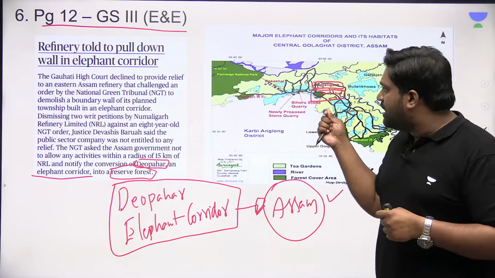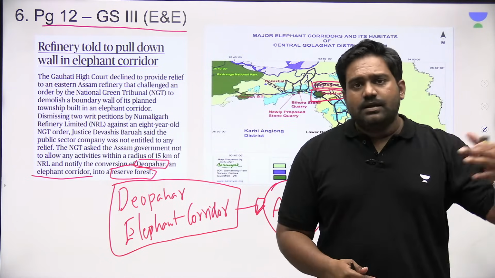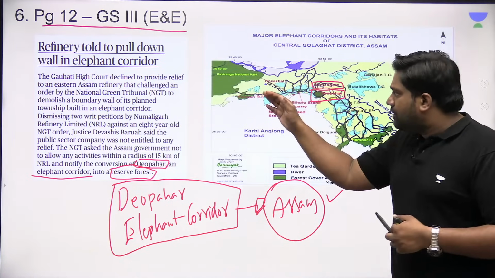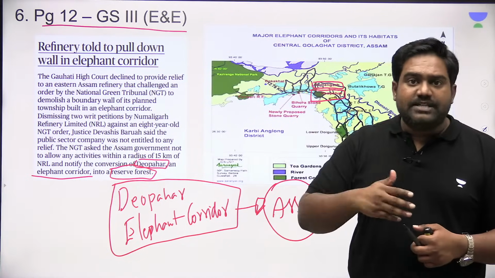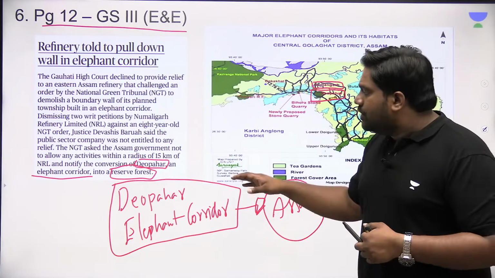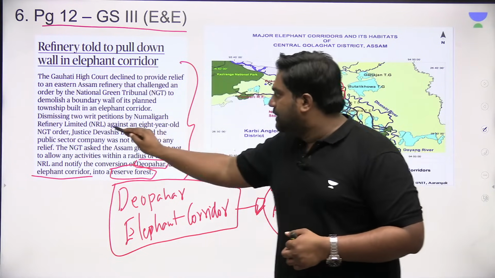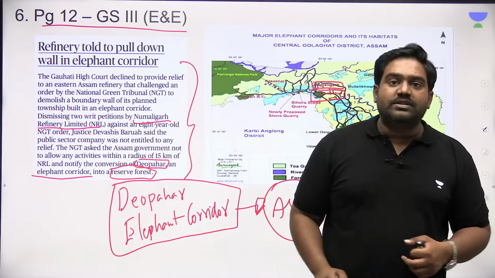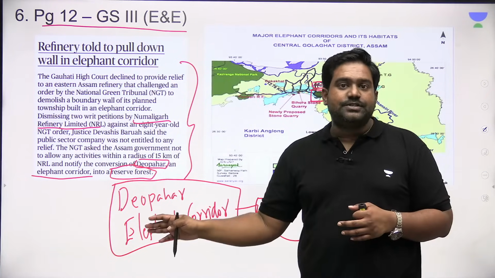As you know, in Assam there are important protected areas from Kaziranga to Manas and many others. So there are important wildlife corridors through which elephants, tigers and rhinoceros migrate from one protected area to the other. So the National Green Tribunal had ordered the Numaligarh Refinery Limited to strike down this wall, this barrier that they had created, which was affecting the movement of elephants.